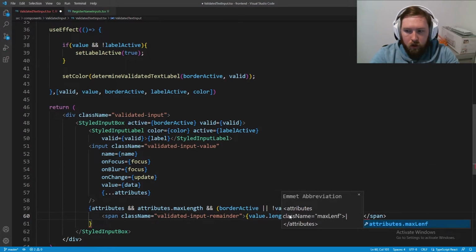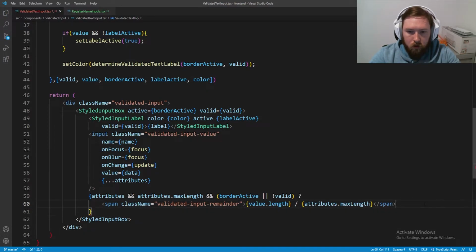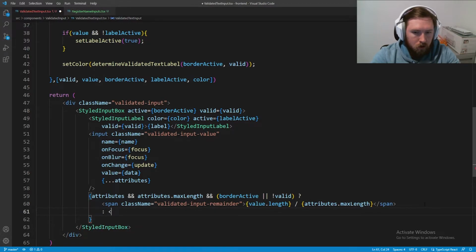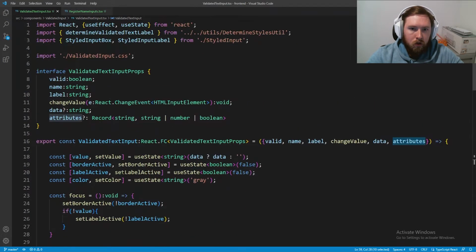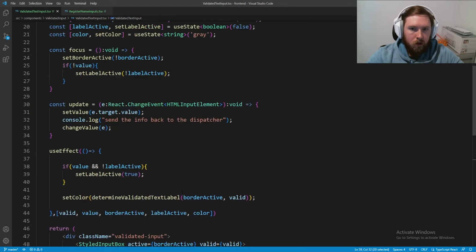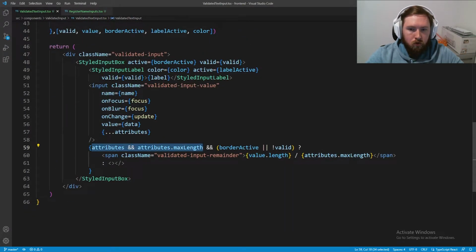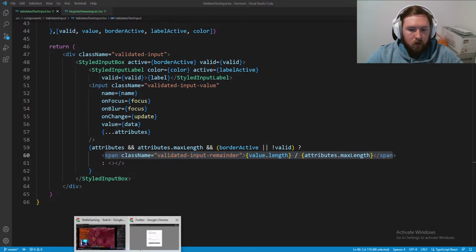So remember, we already checked to make sure max length existed. So that is good, shouldn't be an issue. And then we have to have the or, otherwise we'll just show nothing. So here we're making sure the attribute exists because remember, it is optional. Here we're making sure max length is included on that because remember, the name could be anything inside this record. And then if both of those are true and we're either active, we've clicked on it, or it's not valid, we're going to show how many we have left. So this should technically work right now.